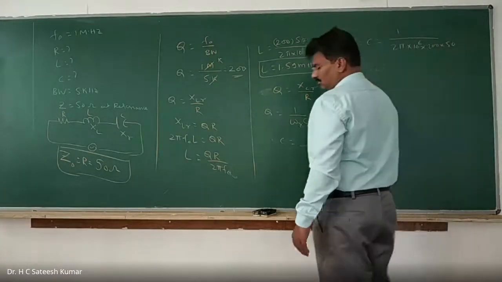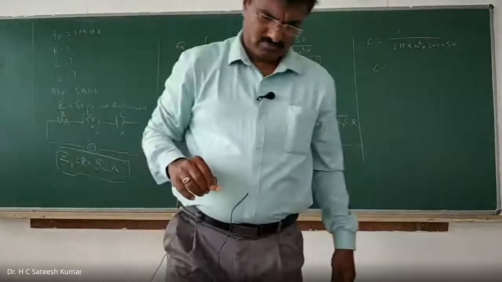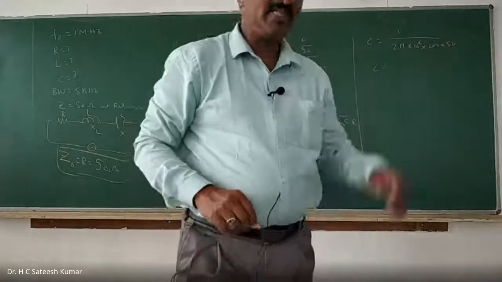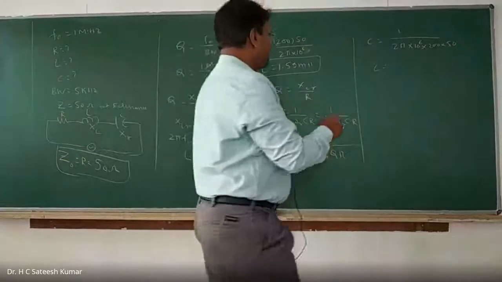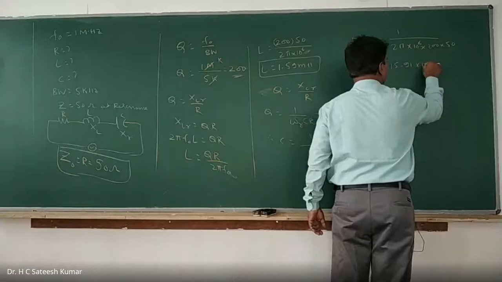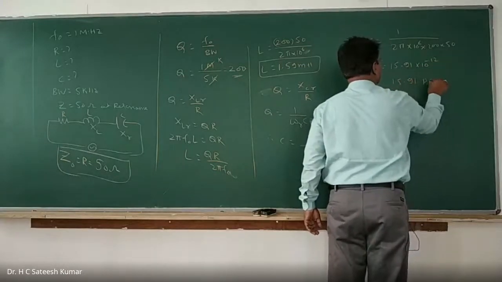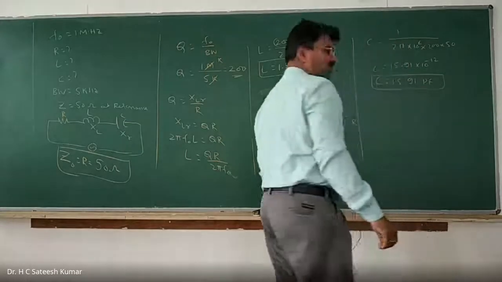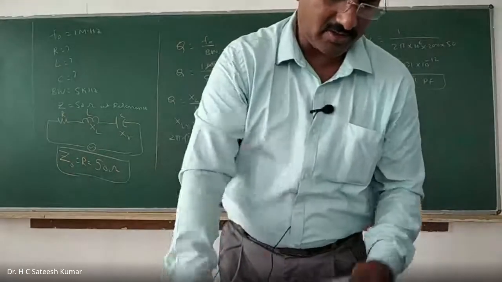C is equal to, pressing engineering, 15.91 into 10 to the power of minus 12. So 15.91 picofarad is the C value. That's how we should do it. This is a question for 6 marks in the examination.